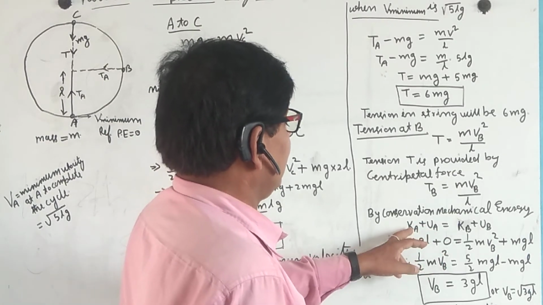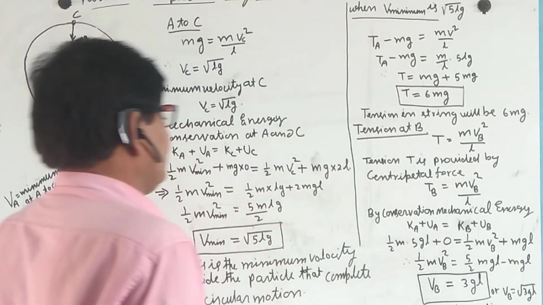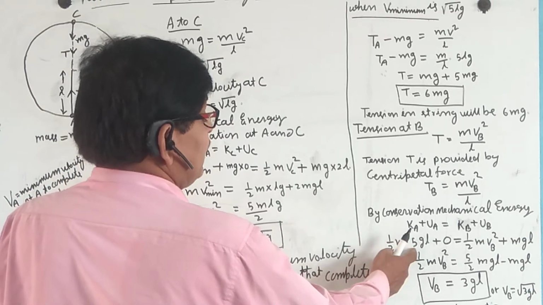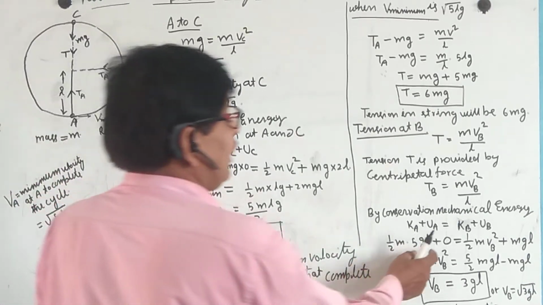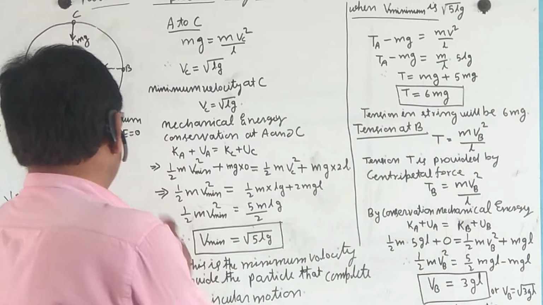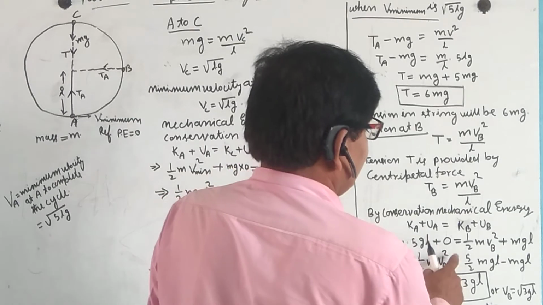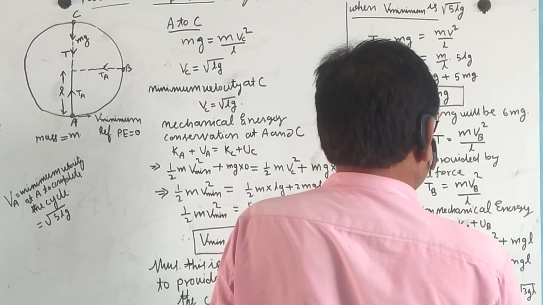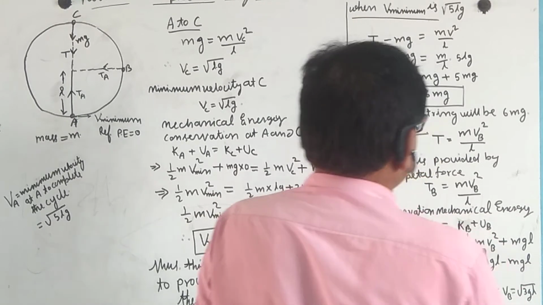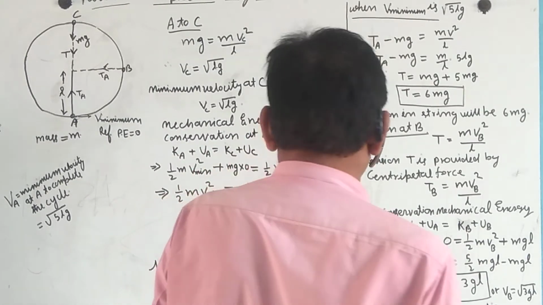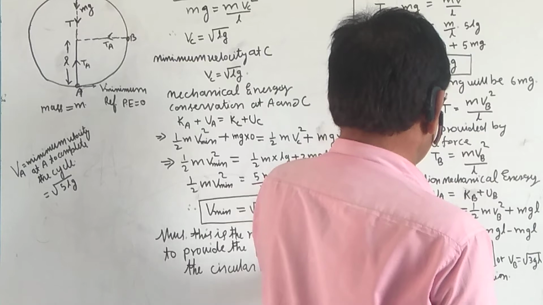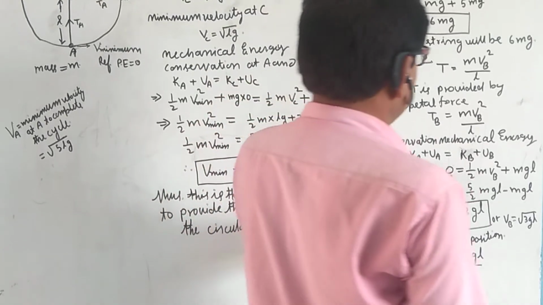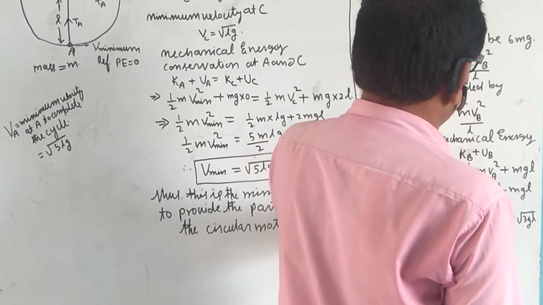By conservation of mechanical energy, kinetic energy at position A is 1 by 2 mv square, where v square is 5gL, and potential energy is 0 at this position. At B, it is 1 by 2 m Vb square plus potential energy. So 1 by 2 m times 5gL plus 0 equals kinetic energy at B, 1 by 2 m Vb square.